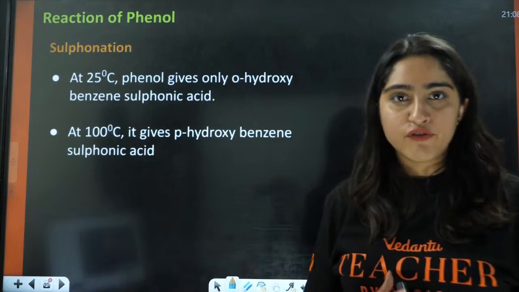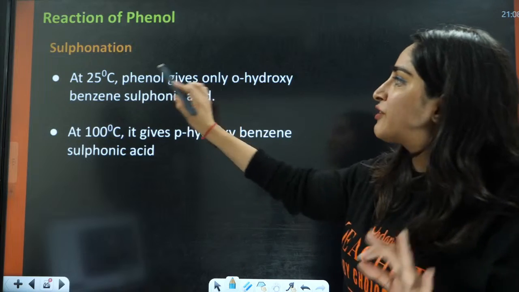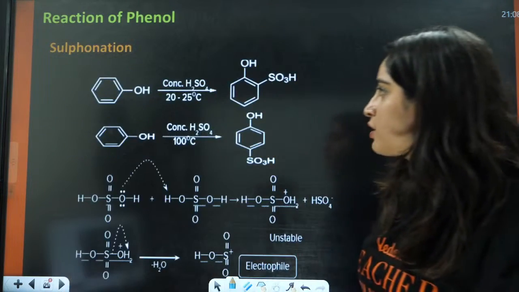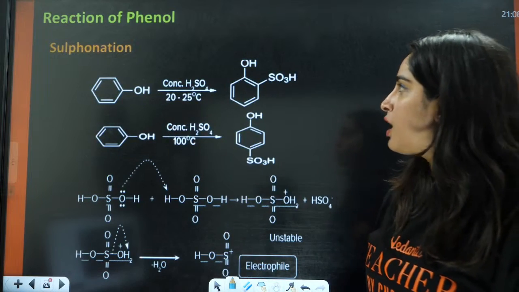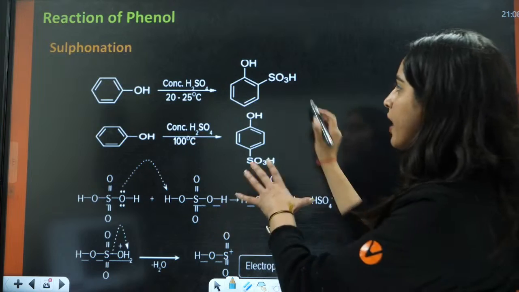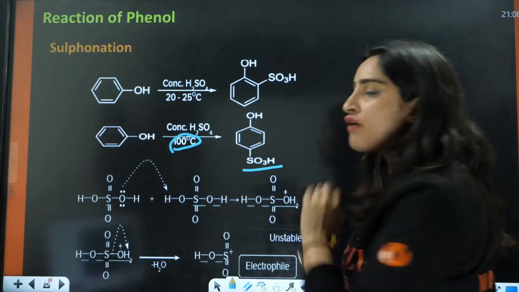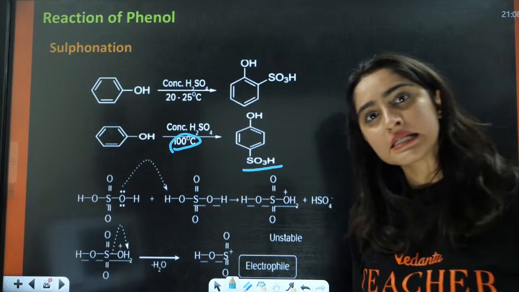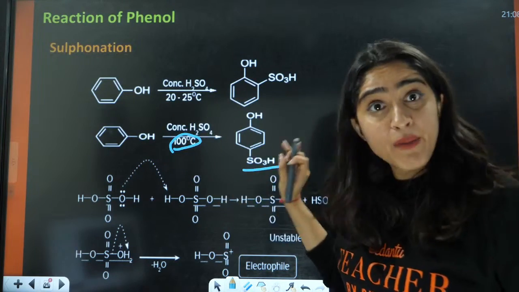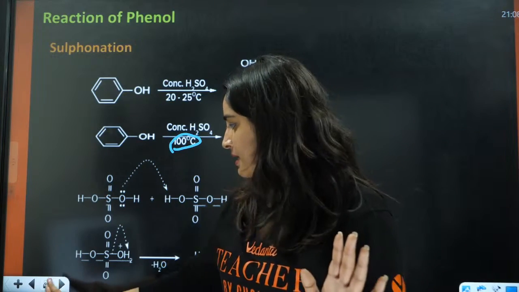Okay, next is sulfonation. For sulfonation, things are simpler here. For sulfonation at 25 degrees, phenol gives ortho hydroxyphenol. So you have this phenol at 20 to 25 degrees Celsius, you have the ortho product. At 100 degrees Celsius, you have the para product here, right?